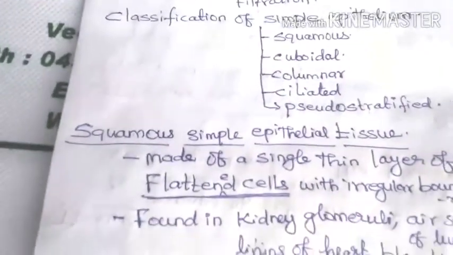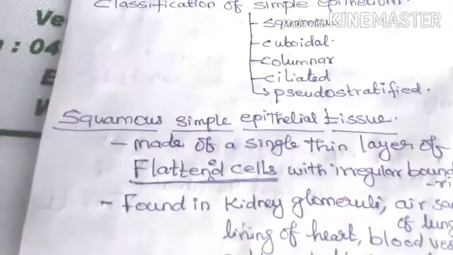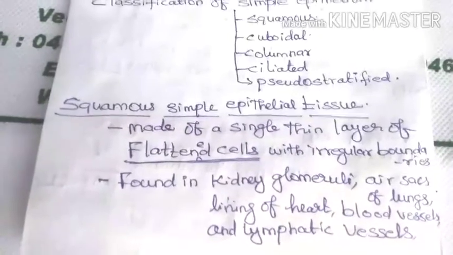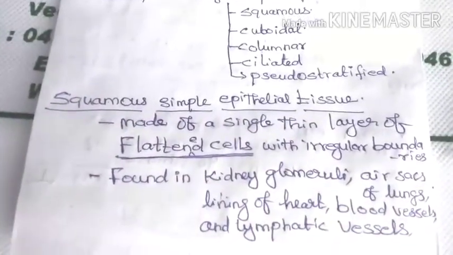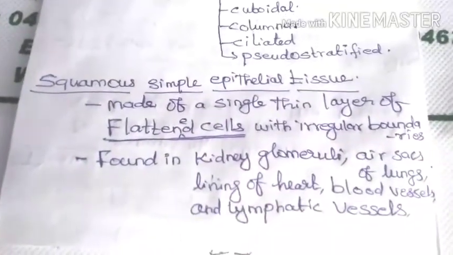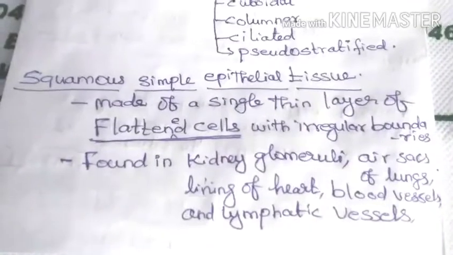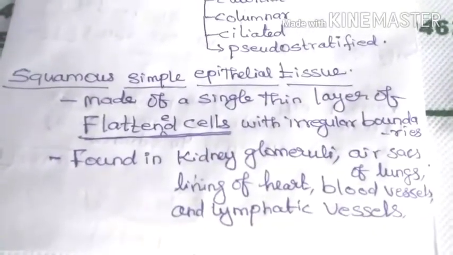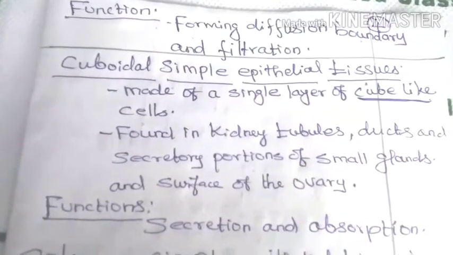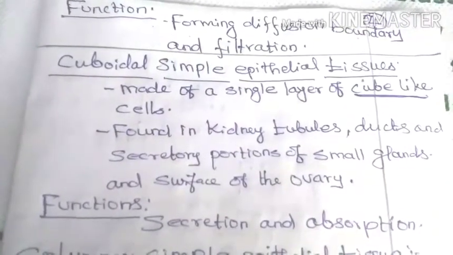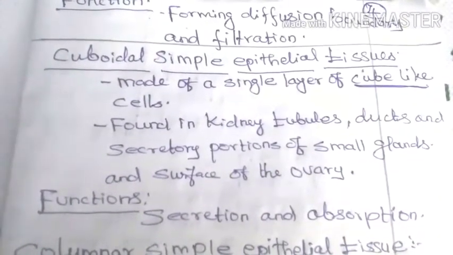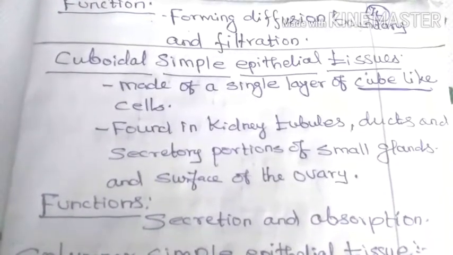Now we discuss squamous simple epithelial tissue. This is made up of a single thin layer of flattened cells with irregular boundaries. It is present in the kidney glomeruli, air sacs of lungs, lining of heart, blood vessels and lymphatic vessels. What is the function of squamous epithelium? Forming a diffusion boundary and filtration.